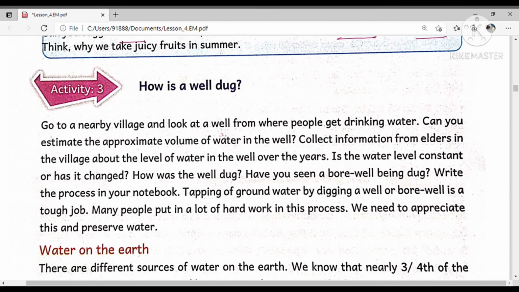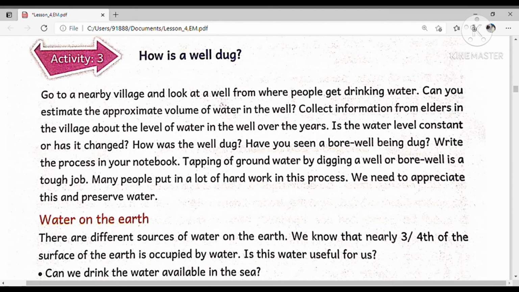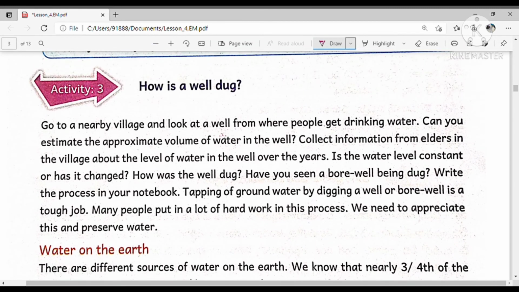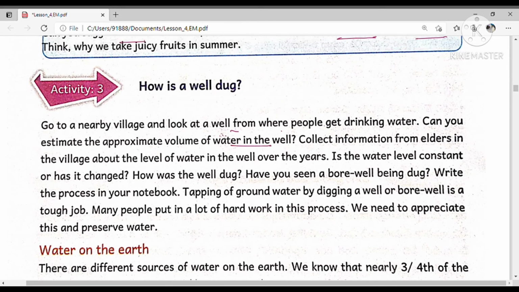Okay, so how is a well dug? Go to a nearby village, look at a well from where people get drinking water, and can you estimate the approximate volume of the water in the well? Can we estimate how much water is available in the well?